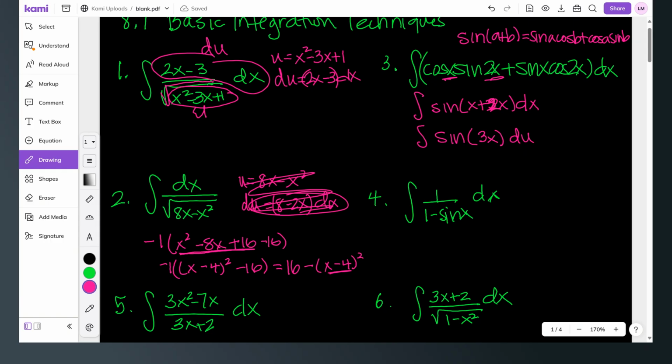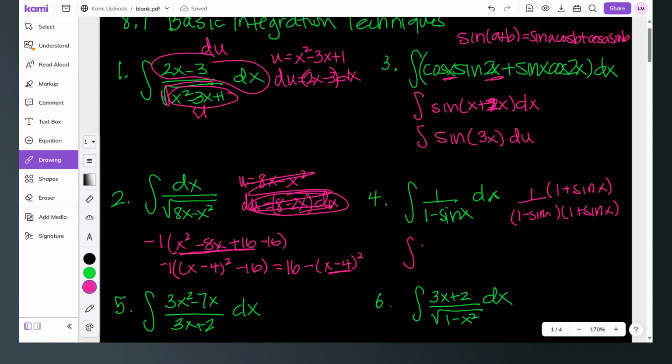All right, number 4, 1 over sine x. Okay, if I let u be the denominator, I don't have the derivative of sine anywhere to get rid of the dx, so I can't do that. It would be nice to have cosine in here. So I think what I'll do is multiply the bottom by 1 plus sine x, because that will give me 1 minus sine squared x. And from trig, I remember that 1 minus sine squared x is cosine squared x. So I think that will help me with u substitution.